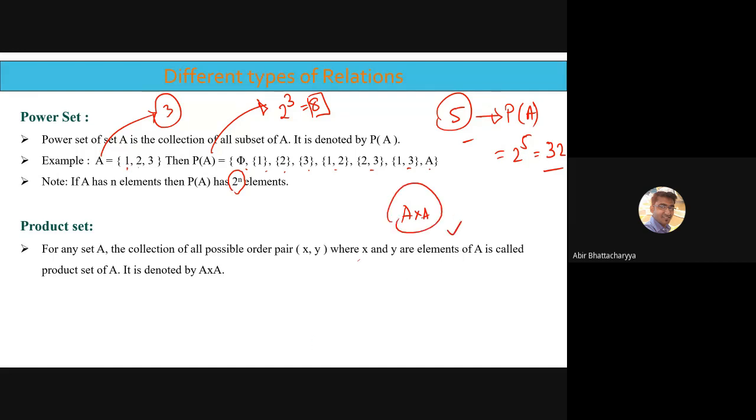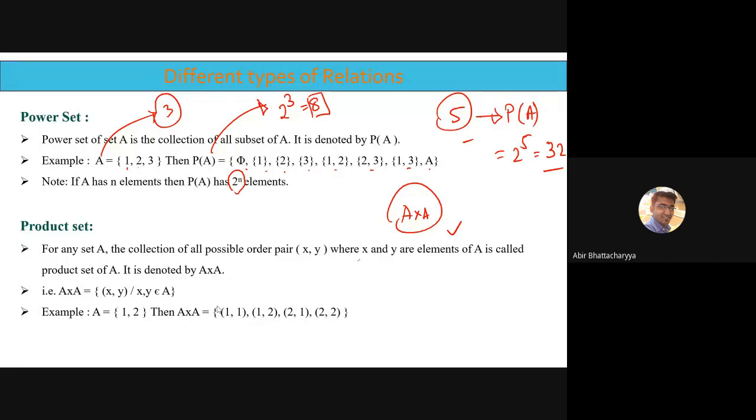So I will take each and every element. Suppose, for example, we denote A cross A as the product set of all possible ordered pairs (X, Y), where X and Y belong to A only. Let's go for this example: A equals {1, 2}, any set.